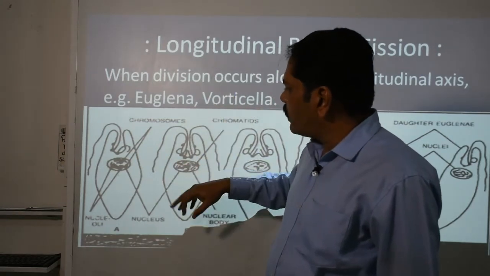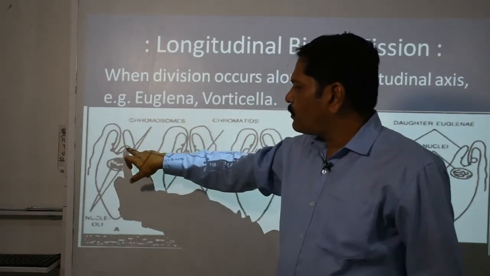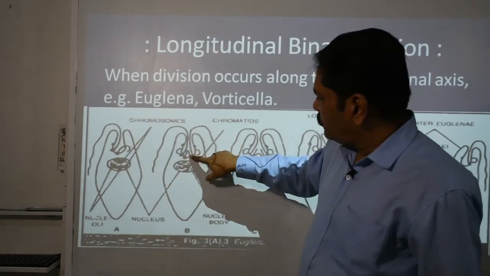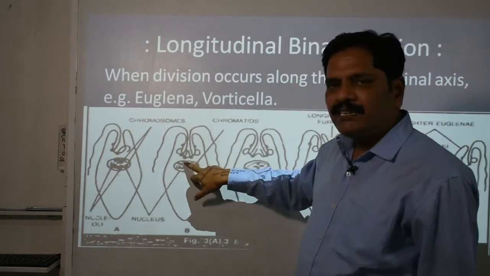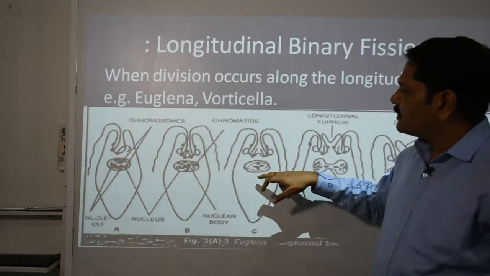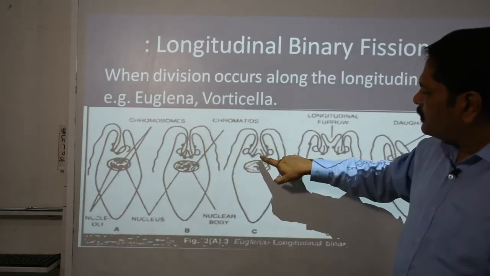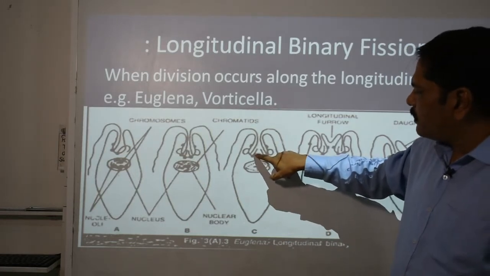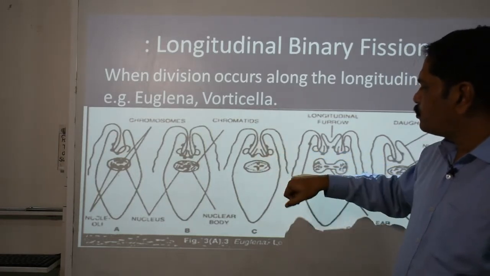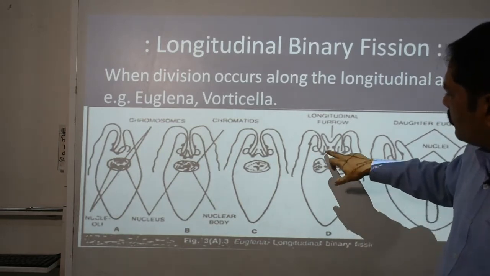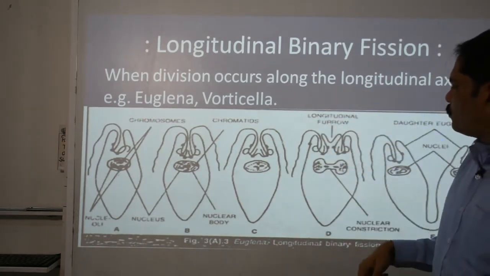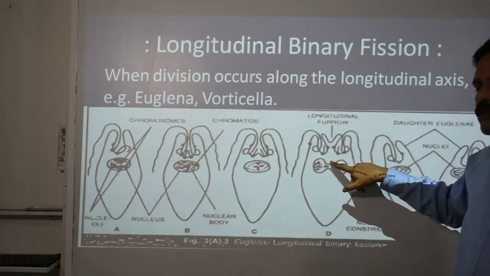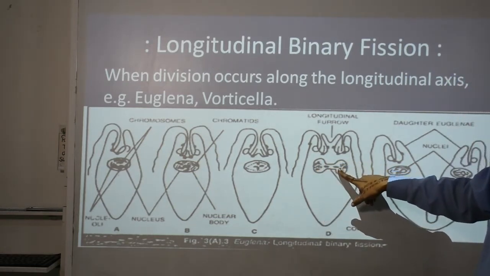In this process, what happened? It will form a copy of this eye spot and flagella. You can see there, it's a copy here. At the same time, this nucleus increases in size, okay, and the chromatids become clear in nature. Then one fold starts to develop exactly in the center of these two copies, okay, and then what happened? It goes further, and then one invagination or furrow starts to develop. At the same time, this nucleus becomes dumbbell shaped in nature, okay.